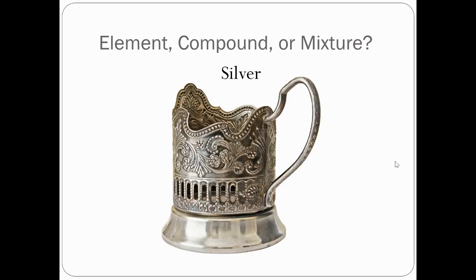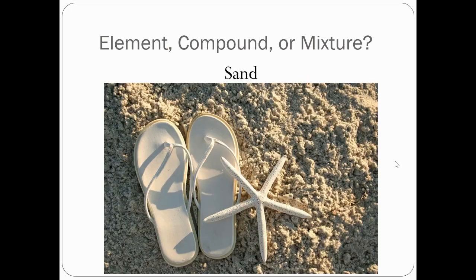So silver, and we talked about this earlier, is silver an element, a compound, or a mixture? Silver is an element, Ag. You'll find it on the periodic table listed as Ag, which means you can't get any more pure than that. That's as pure as Ag or silver gets.